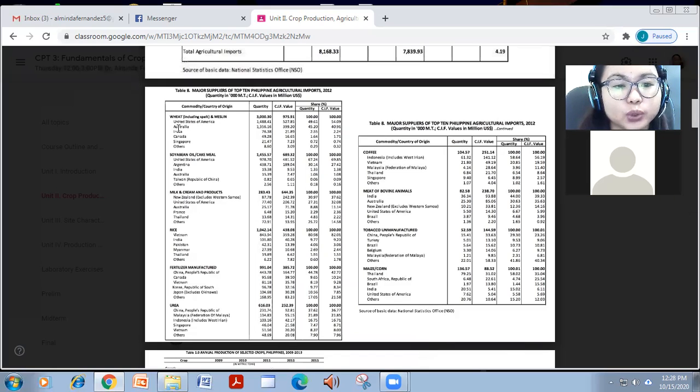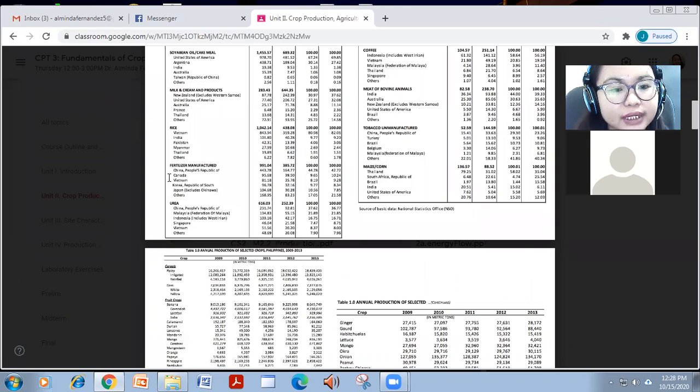We import wheat from US, Australia, India, Canada, and Singapore. Soybean from US, Argentina, India, Australia, and Taiwan. And milk and cream products, New Zealand, US, Australia, France, Thailand. And rice in Vietnam, India, Pakistan, Myanmar, Thailand. Fertilizer from China, Canada, Vietnam, Korea, and Japan. And urea from China, Malaysia, Indonesia, Singapore, and Vietnam.